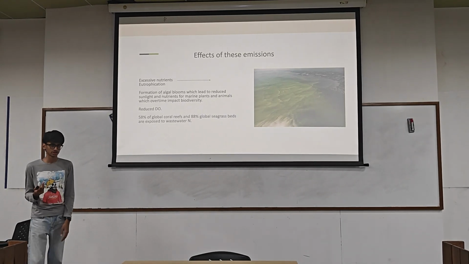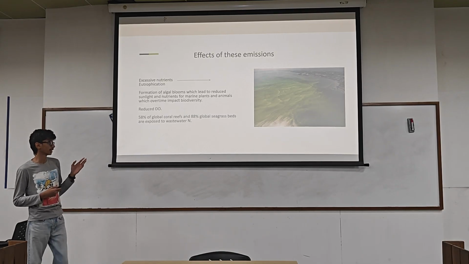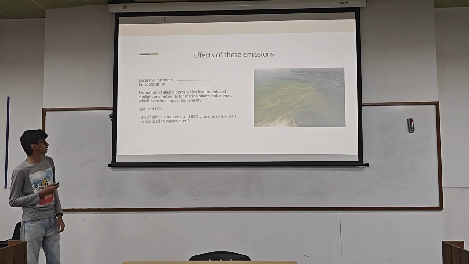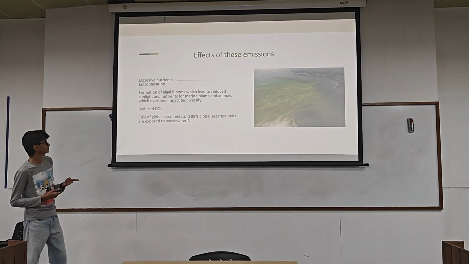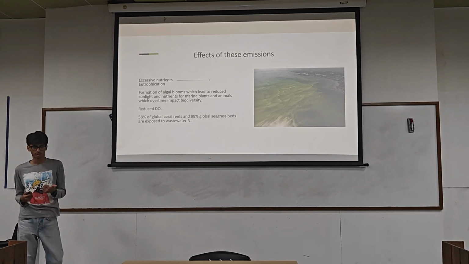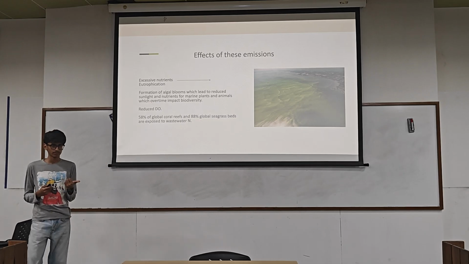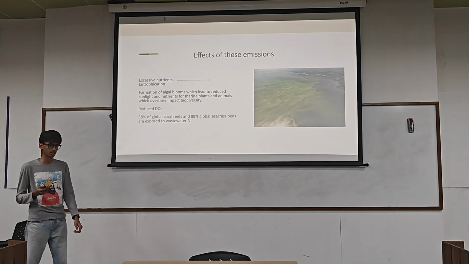Now, what are the effects of these emissions? Firstly, if this much nitrogen goes into the ocean, it leads to excessive nutrients, which leads to eutrophication, that is, formation of algal blooms all over the ocean surface. It reduces sunlight penetration and also reduces dissolved oxygen levels, which is harmful for marine biodiversity.